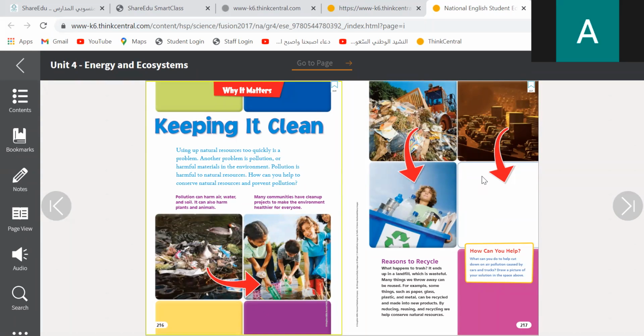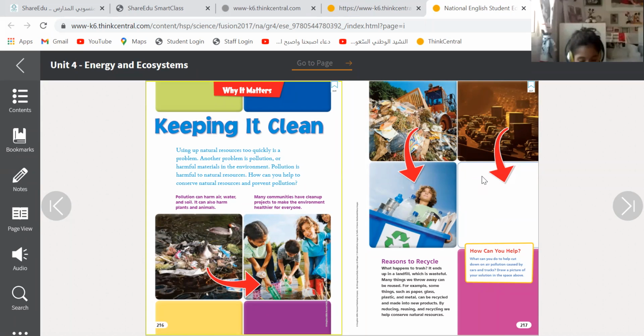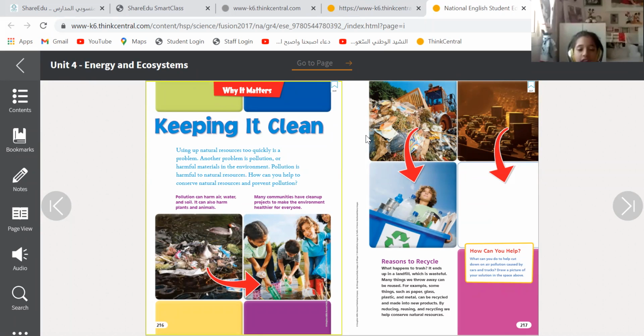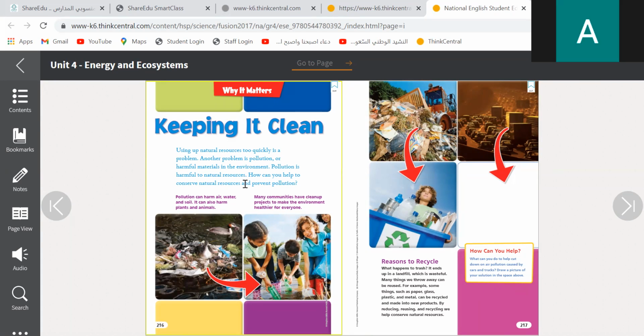Yes, of course, your environment. Excellent. And I remember that lots of animals die when we do not clean our environment. If we throw trash in the water, because animals don't understand that this is trash, they eat it. And I remember I saw a picture of a seagull that had all the trash in his body. Oh, that's so sad. Excellent. This is called pollution.